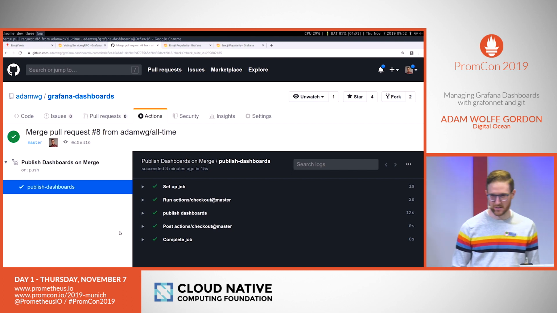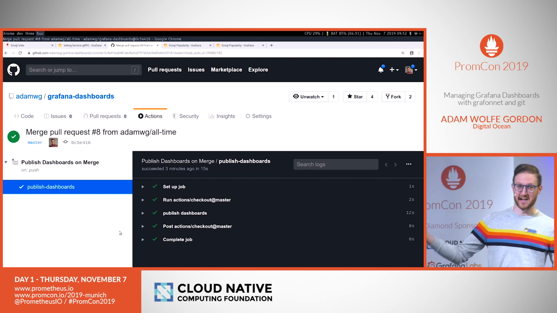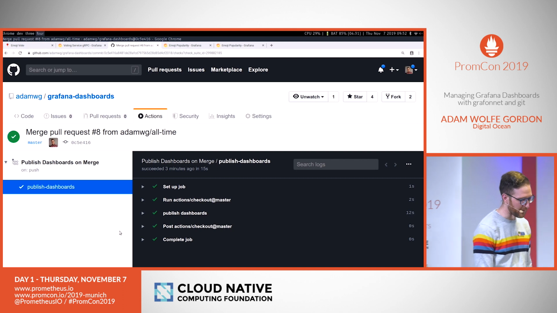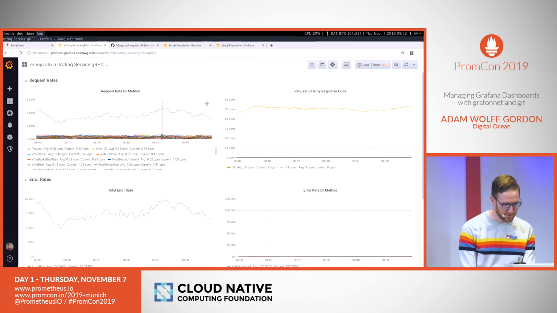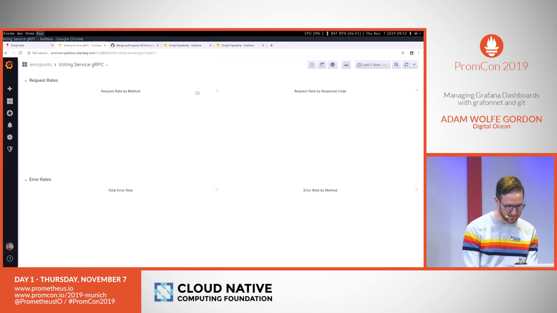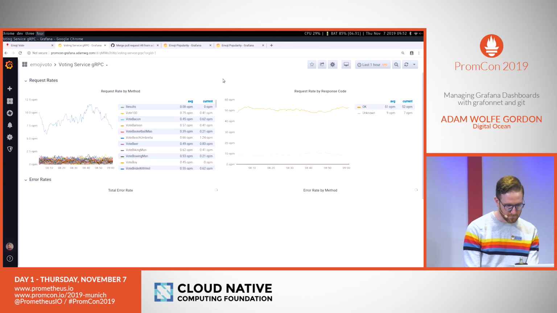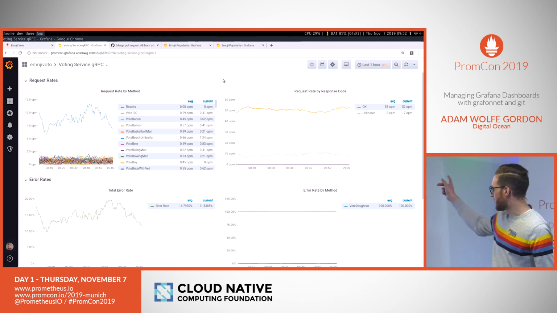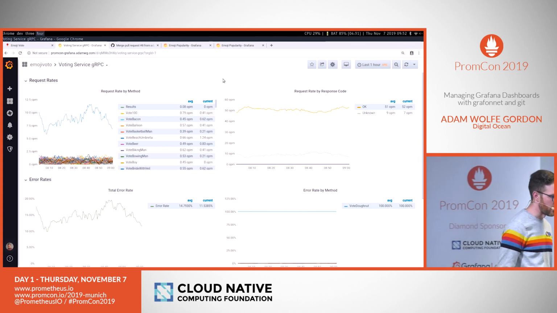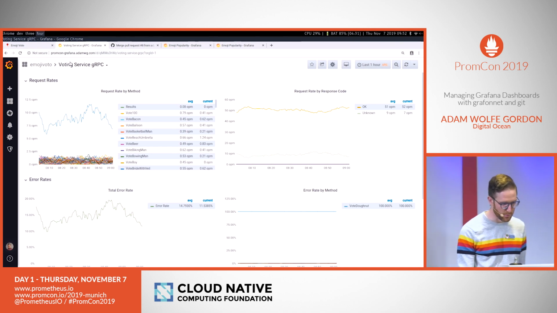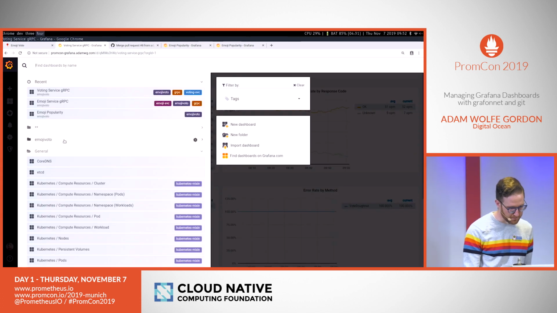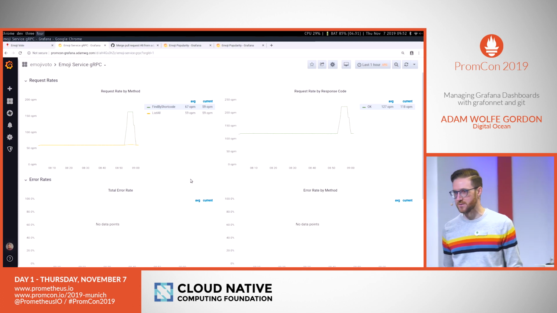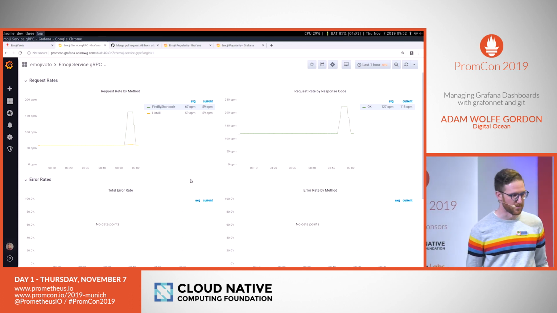This one is not especially smart. It actually just publishes all the dashboards every time I merge. That's sort of the easiest thing to do. But that means if we go over here, let's try refreshing this dashboard and see if that second change is rolled out. Yeah, the one we just merged has already been deployed. We can see our legends now show up on the right-hand side. And if we go back to our emoji service dashboard as well, see it got the change as well since we changed the template. It powers both of these.